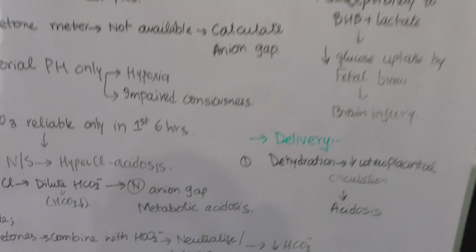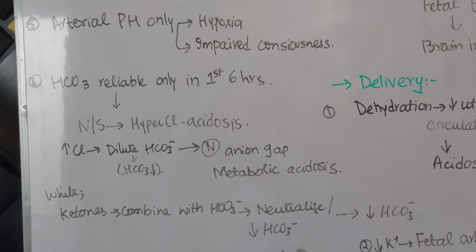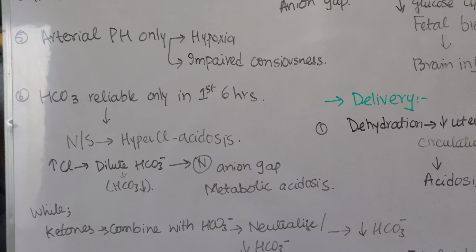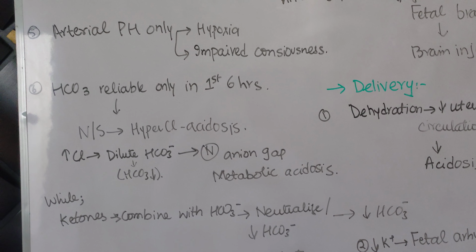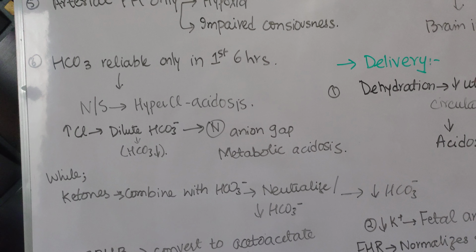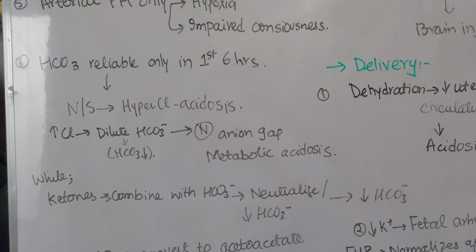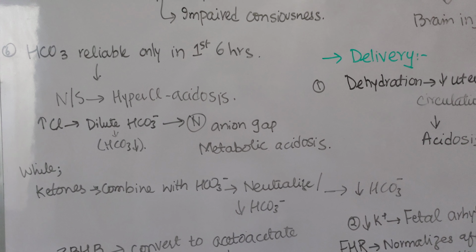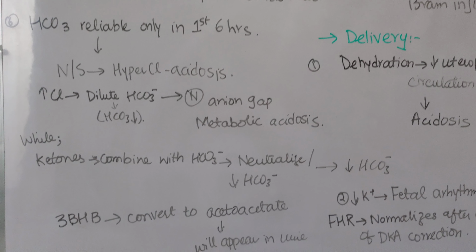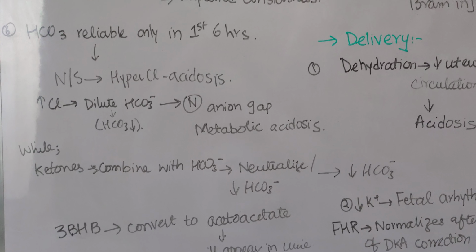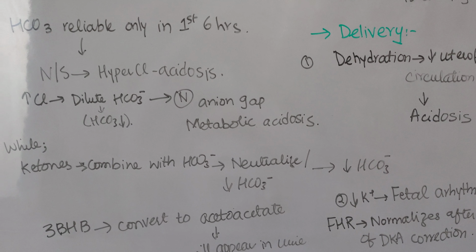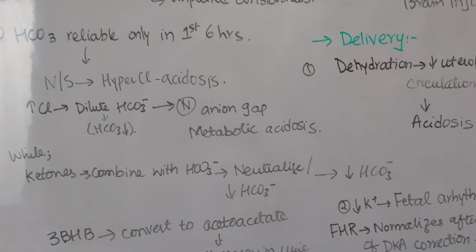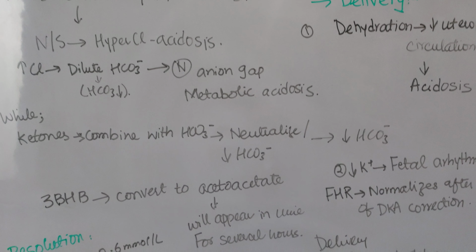Okay, as I already mentioned, normal saline will cause a hyperchloremic acidosis, which will cause dilution of the bicarbonate and a decrease in its level, and it will have the normal anion gap metabolic acidosis. But in DKA, there is an increased anion gap metabolic acidosis, right? In DKA, the ketones will combine with the bicarbonate, because the bicarbonate wants to neutralize the ketones, and hence will result in a decrease in the bicarbonate level, right?